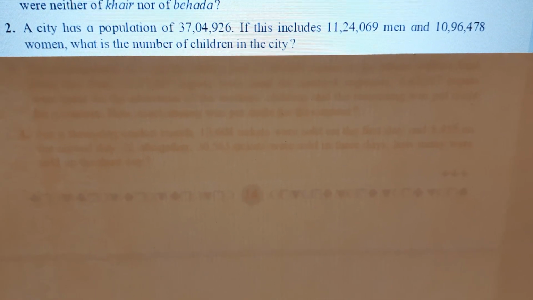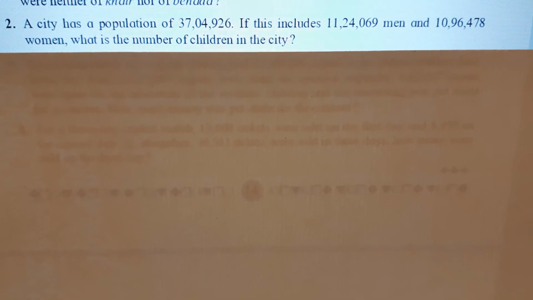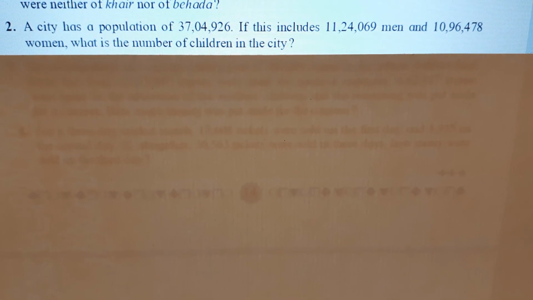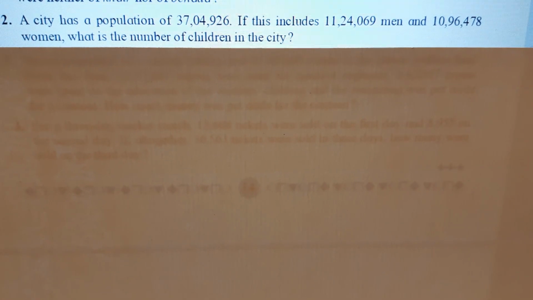See, children, a city, for example, Mumbai. It has a total population, means men, women, children, all together. It has a population of 37,04,926. So, total population is given. Then, out of this total population, men are 11,24,069. So, we got to know the men population also. And 10,96,478 are women. And we have to find out how many children are there in the city.